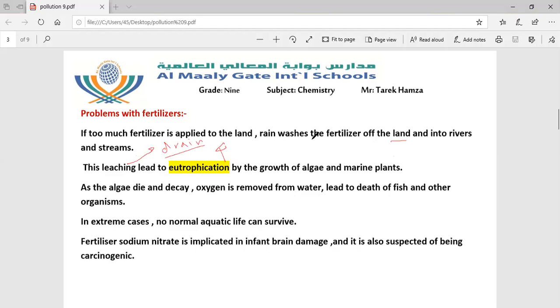Again, washing or drainage of fertilizer into rivers and streams results in eutrophication, the growth of algae and marine plants. As the algae die and decay, oxygen is removed from the water, leading to the death of fish and other organisms. It is a serious problem with fertilizer.